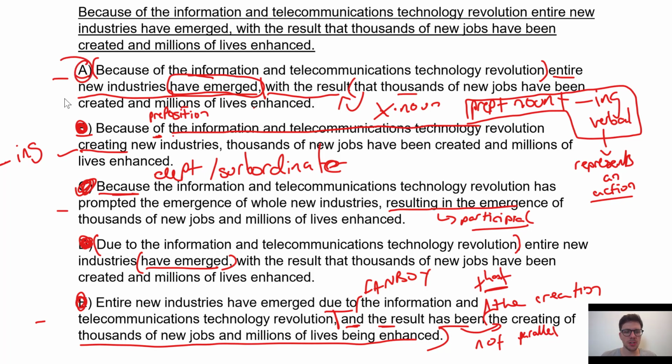So we went back over "because of" and "due to" here, taking the cause. This time I didn't do it as slowly because we've done it before. So if you didn't get it this time, go back to when we did it before, where it's much slower. But what we did was we took the whole cause as we've done in the past. So rather than thinking about this as separate things, I take "because of information and telecommunications technology revolution" as one cause. I tack it together, I glue it together, and then I look at what it's modifying. If it's modifying or telling us why something happened, so modifying a verb, then "because of" is right.